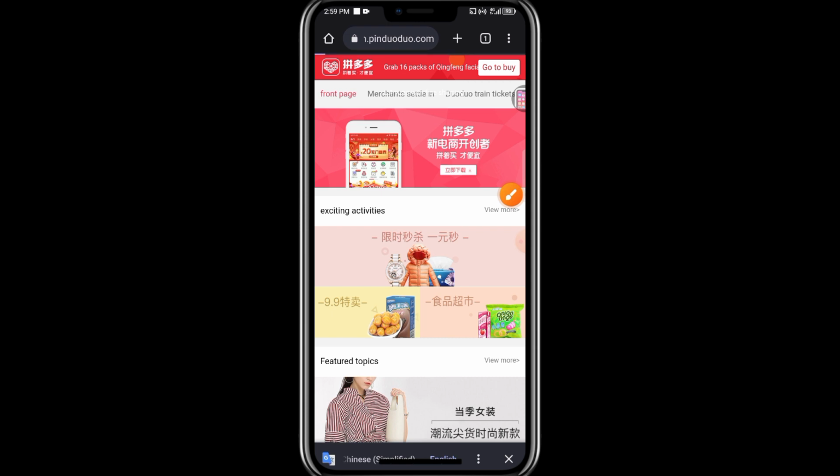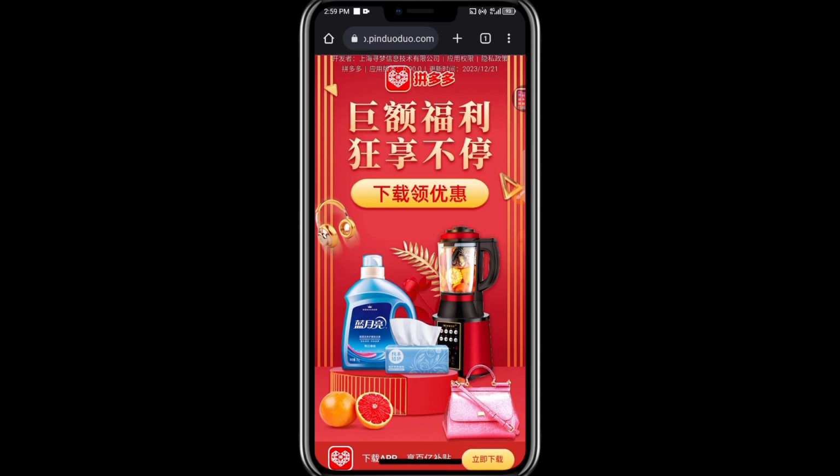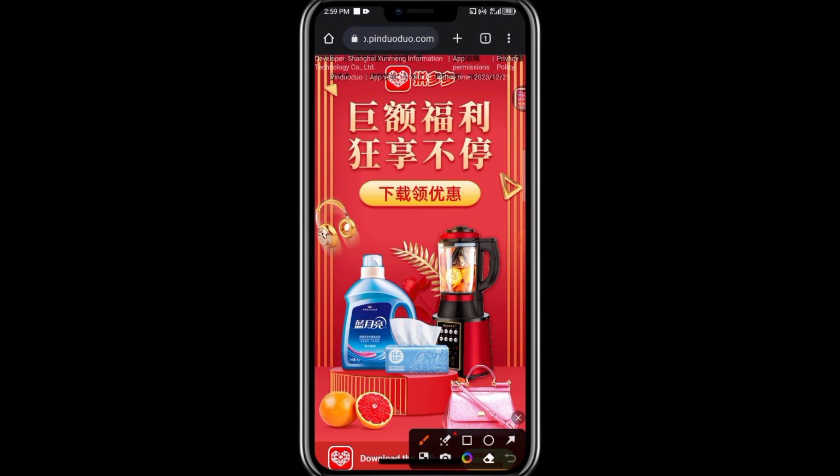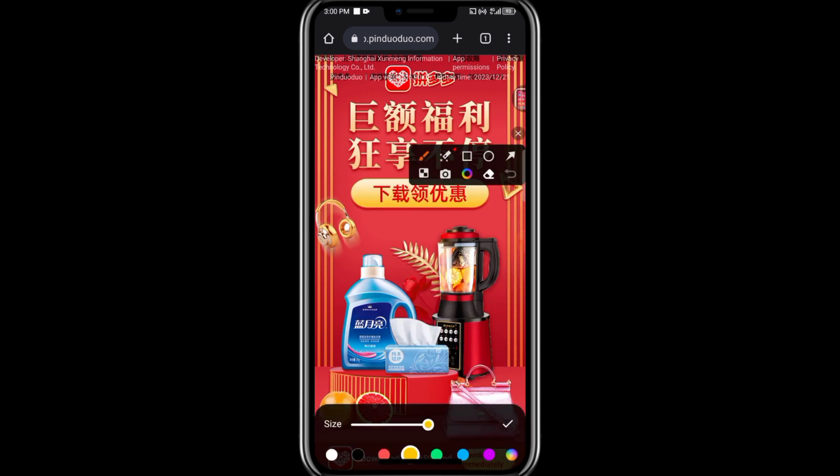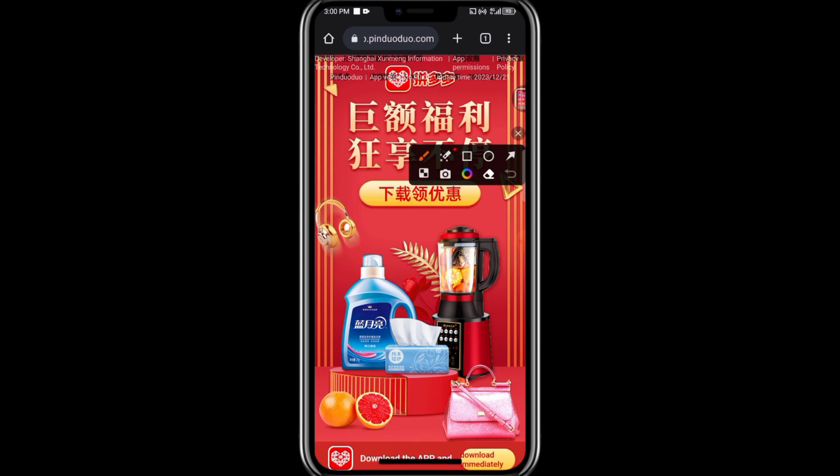So once you click on it here, it's going to load up and takes you to this page. Now this is where you want to download it. Let me help you in translating this page again to be able to see everything in English. Okay, so now you can see it here where I'm presently pointing. Now this is the app here.